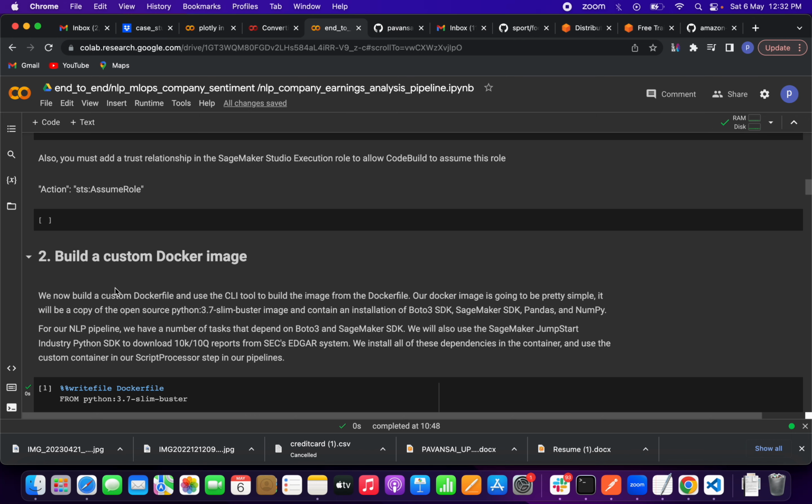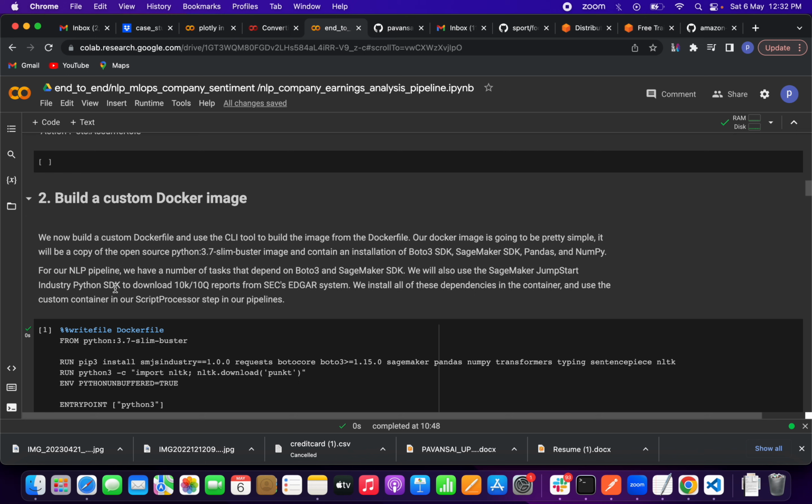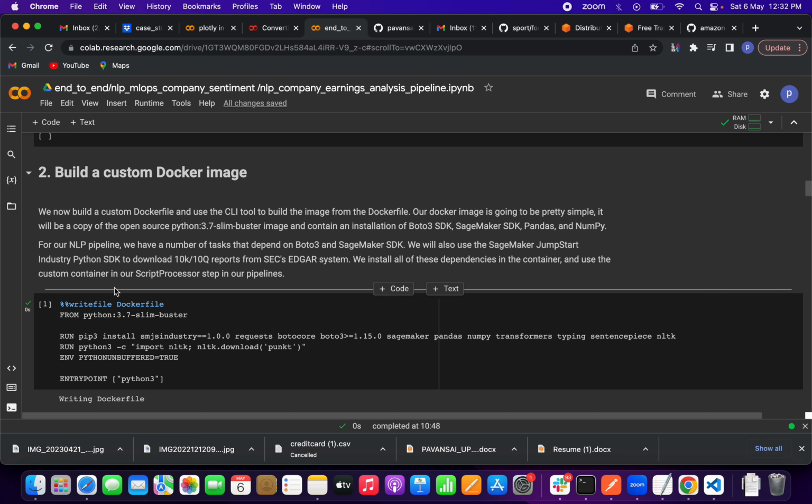So let's come to building the Docker image, right? For end-to-end ML deployment, we have to build a Docker image. In Google Colab also we can define a Docker image, but if you are using Visual Studio Code or any other IDE, we can create a file and define all those things. In the Jupyter Notebook also we can do it. So we can now build a custom Dockerfile and use the CLI tool to build the image from the Dockerfile. Okay, that is first, we have to write a Dockerfile.